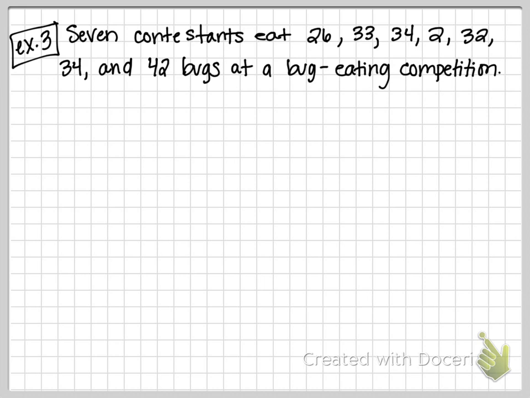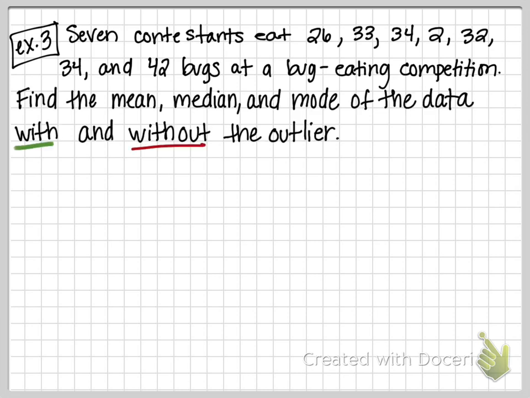Here we go. 7 contestants eat 26, 33, 34, 2, 32, 34, and 42 bugs at a bug eating competition. Do you see the outlier here? Raise your hand. Tell me the outlier, Will. 2.